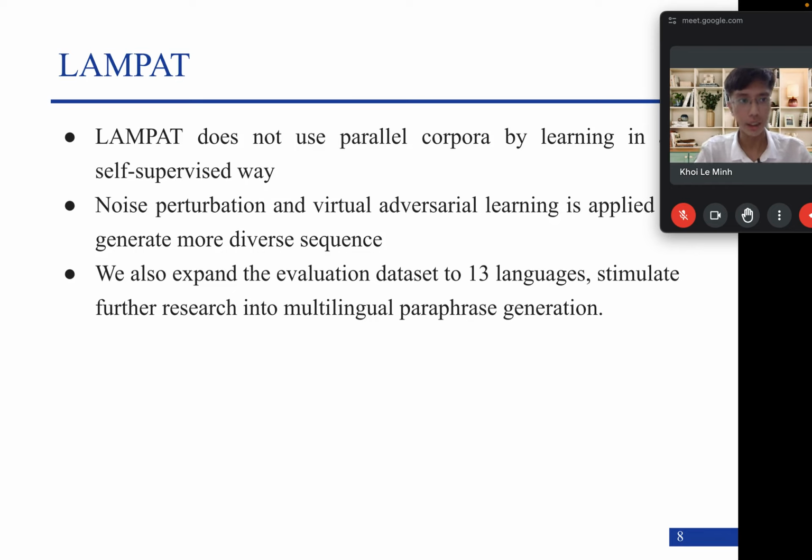Therefore, our work here, LAMPAT, aims to solve the previous problems possessed by the previous work in multilingual paraphrase generation. LAMPAT does not use parallel corpora, learning in a self-supervised way. Noise perturbation and virtual adversarial learning are applied in order to generate more lexically diverse sequences, and we also expand the evaluation dataset to 13 languages in order to stimulate further research into multilingual paraphrase generation.